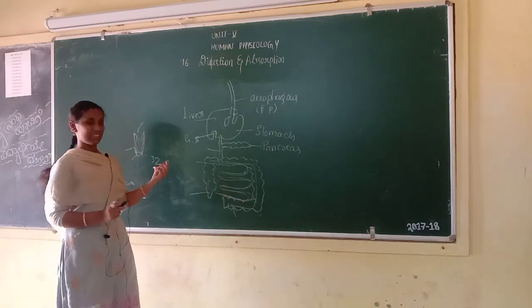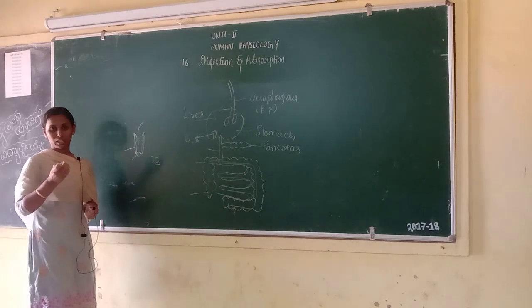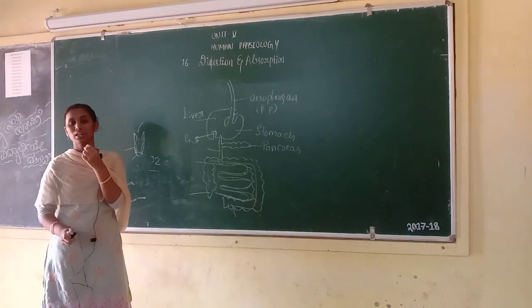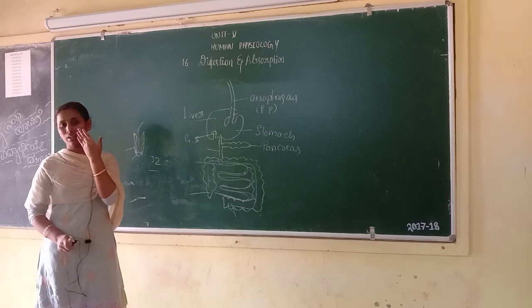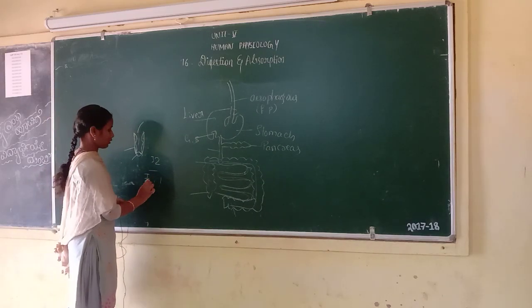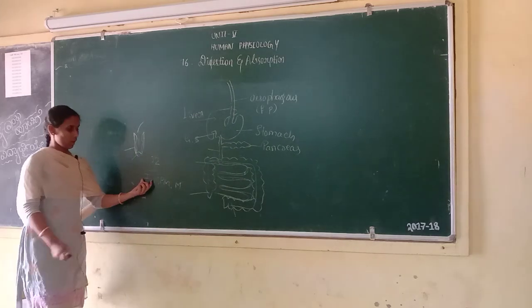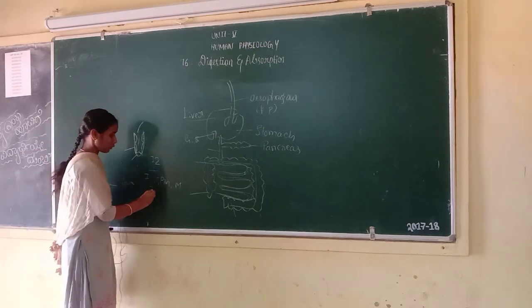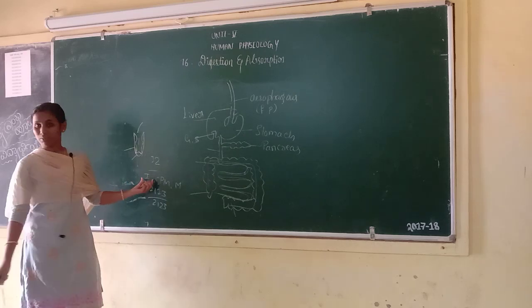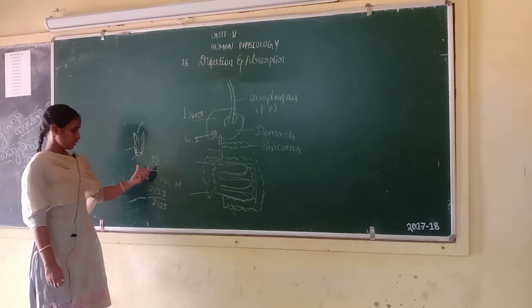Next, teeth. Humans have 32 teeth in adulthood.